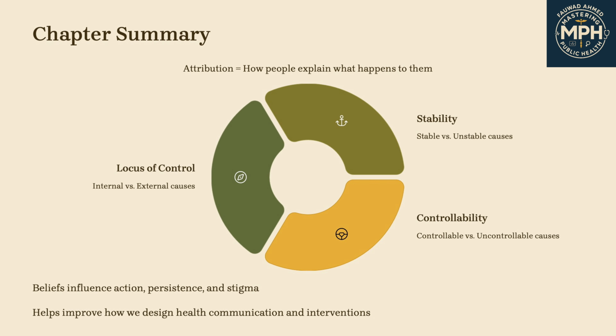Finally, let's summarize the chapter. Attribution theory explains how people make sense of what happens to them, especially when things go wrong. Three constructs, locus of control, stability, and controllability, shape how people explain success and failure. These attributions influence motivation, effort, and willingness to try again. They also influence stigma, self-blame, and how health educators design interventions. When we understand what people believe caused an outcome, we are better equipped to help them change it.